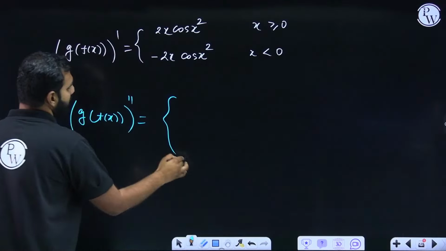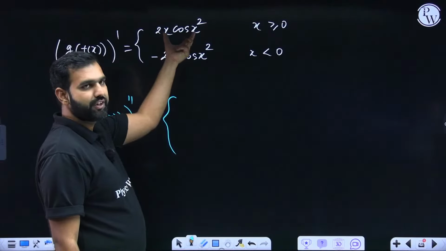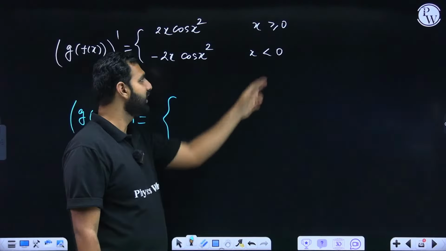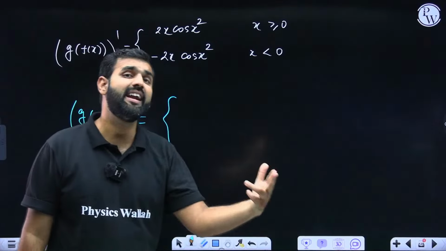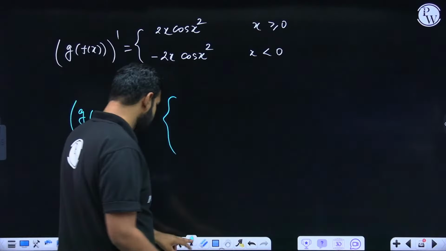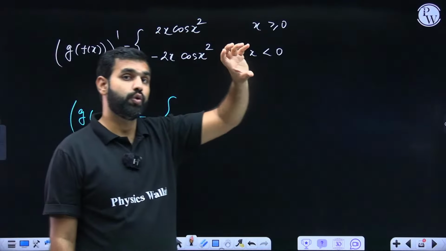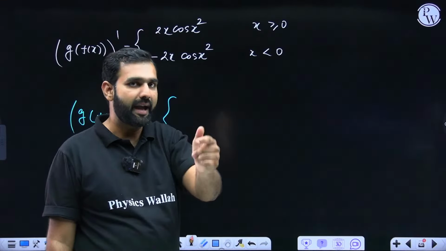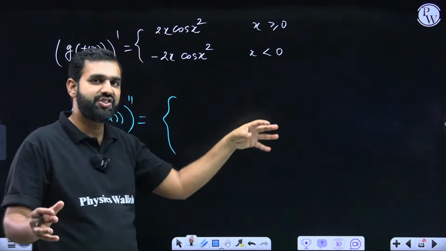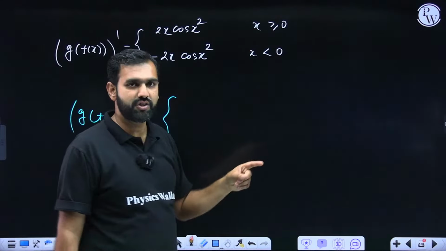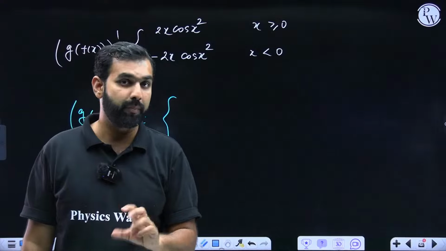So second derivative means what? Now, I'll be differentiating this, and I'll be checking its differentiability at 0, the second derivative at 0. I hope you're understanding it. Directly I can say so, because this function is continuous. So instead of using the basic principle of differentiability, I can now differentiate them and check them where they are changing their definitions for their differentiability. I hope you remember this method as well.